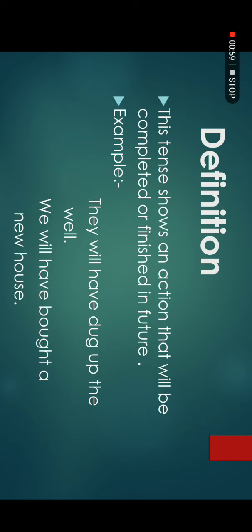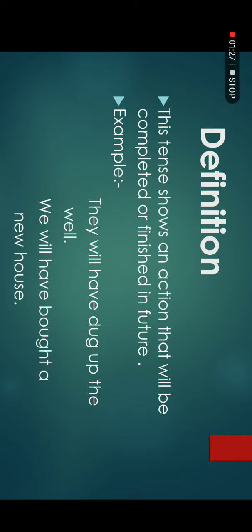First of all, we will discuss its definition. How would you define future perfect tense? This tense shows an action that will be completed or finished in future or in coming time. In present perfect tense, we discussed that this tense describes an action that has completed sometime before or a very short time ago.